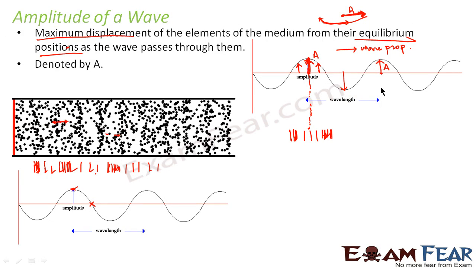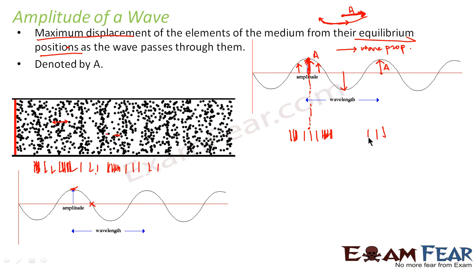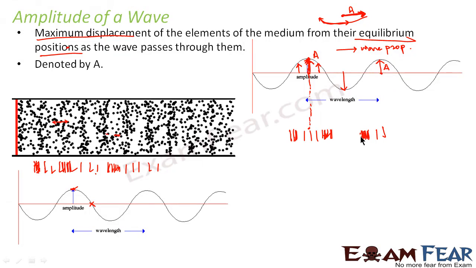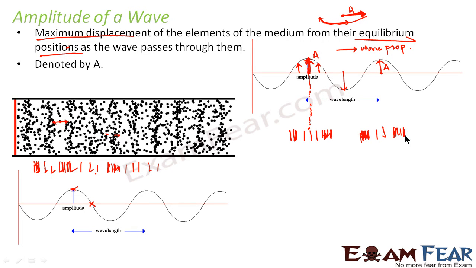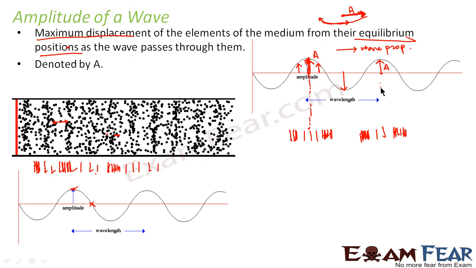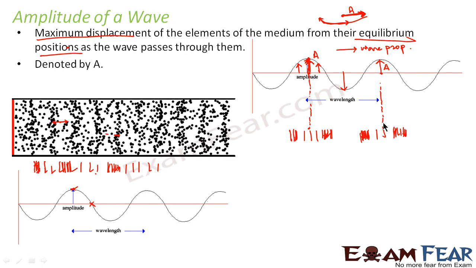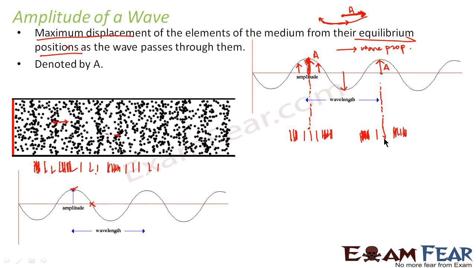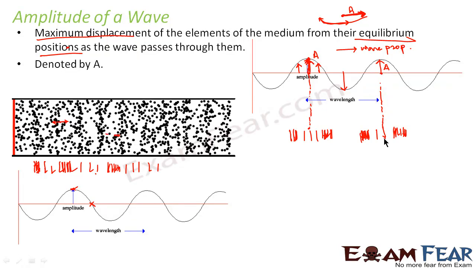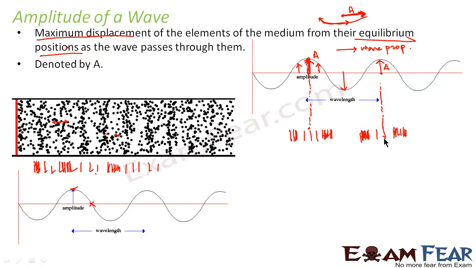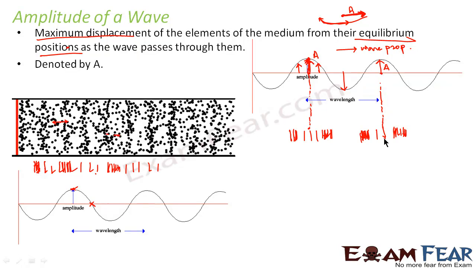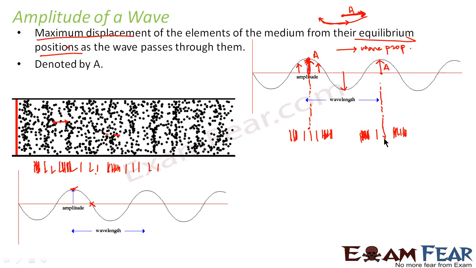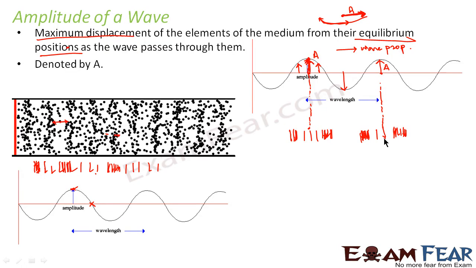Again, this peak is the center of two compressed regions. Because at the center of two compressed regions, the molecule or the particle is most free to be displaced to the maximum possible position. I hope you understand the logic behind this.